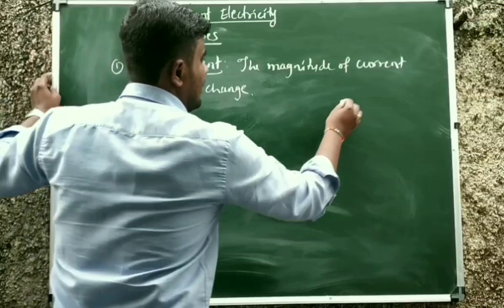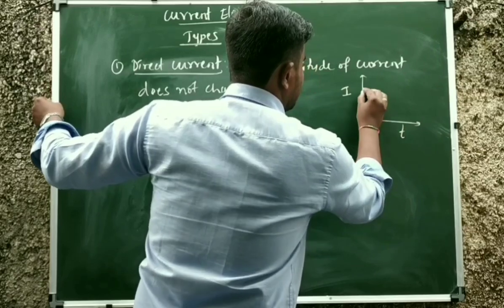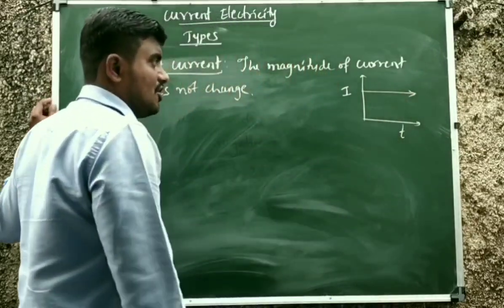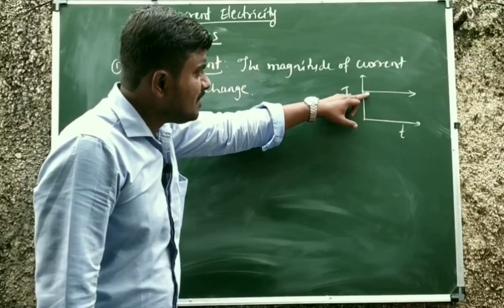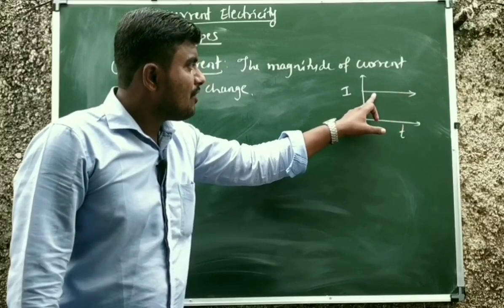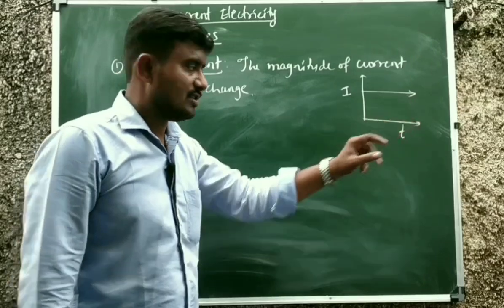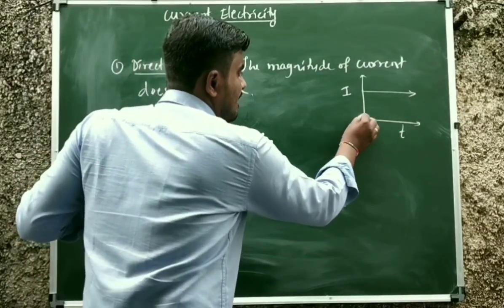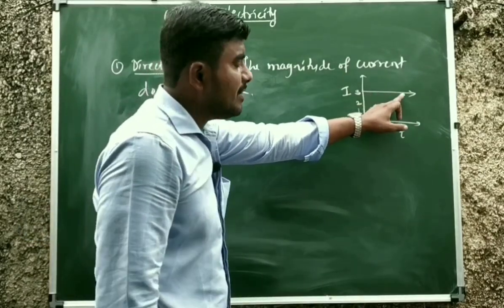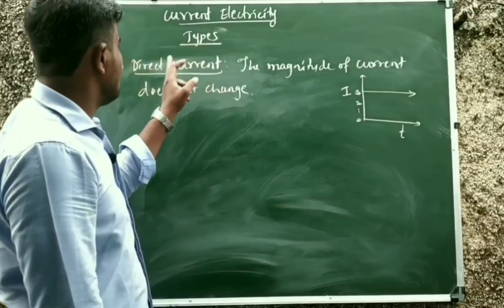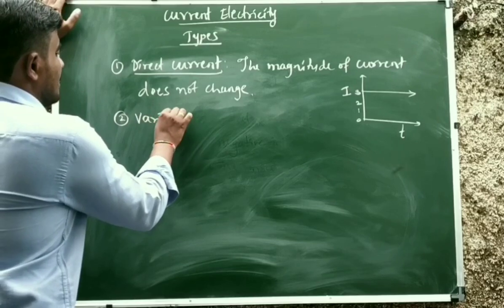For example, if I represent it graphically, it will be like this. This is current and this is time. See here, this is the flow of current. So remember, the current is flowing in this direction. The magnitude of current is constant. As time changes, the magnitude is not changing. It is fixed. For example, if I consider this as 0 ampere, 1 ampere, 2 ampere, 3 ampere. See here, time is changing, but 3 ampere current is constant. Such a current is called as what? Direct current.